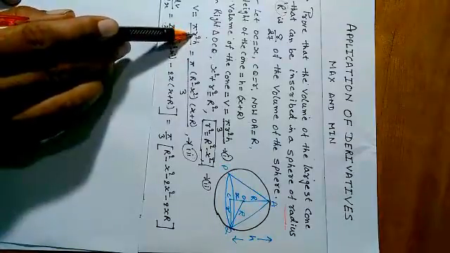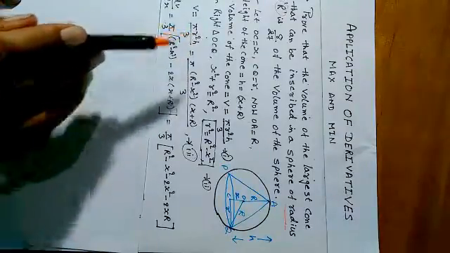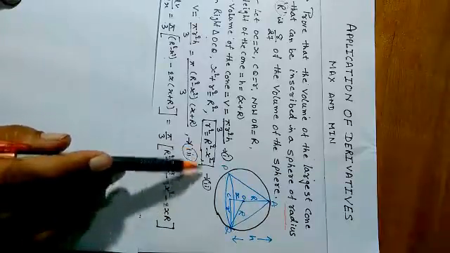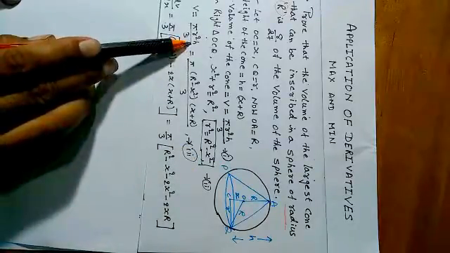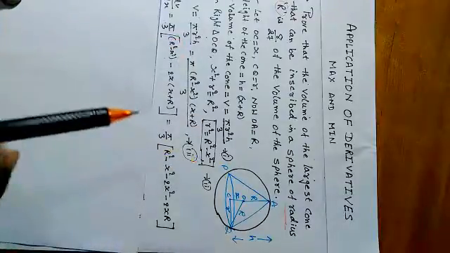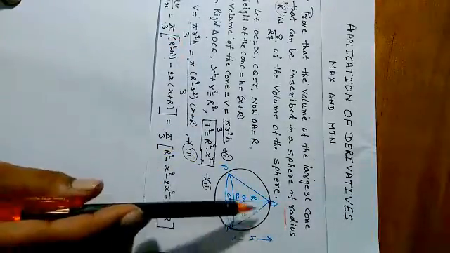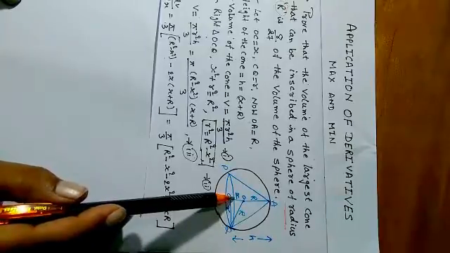We put the value of r square from equation 2, and h is equal to R plus x.